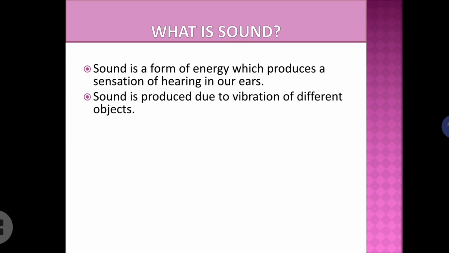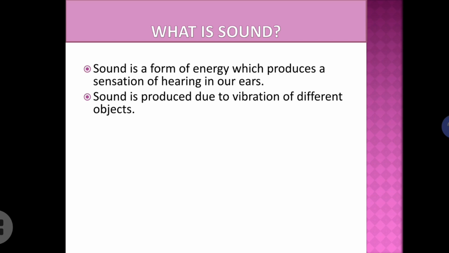So what do you mean by vibration? It is the to and fro motion of an object, isn't it? To and fro motion of an object is called vibration, and vibration of an object can produce sound. We know there are different kinds of musical instruments, like drum, guitar, tabla, flute, etc. In all such musical instruments, you might have observed there is something vibrating.